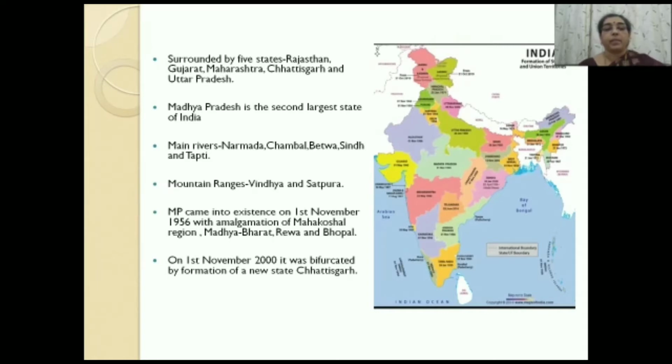Madhya Pradesh is surrounded by 5 states: Rajasthan, Gujarat, Maharashtra, Chhattisgarh and Uttar Pradesh. Now it is the second largest state of India. The main rivers here are Narmada, Chambal, Betwa, Sindh and Tapti. The mountain ranges include Vindhya and Satpura.